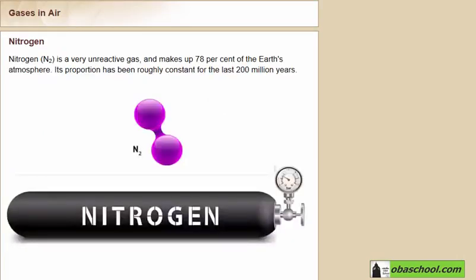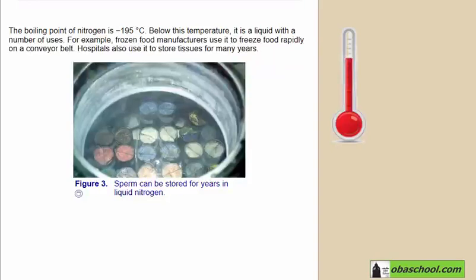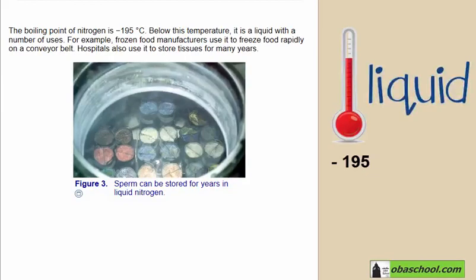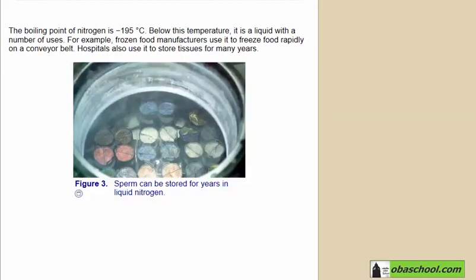Nitrogen, N2, is a very unreactive gas which makes up 78% of the Earth's atmosphere. Its proportion has been roughly constant for the last 200 million years. The boiling point of nitrogen is -195 degrees Celsius. Below this temperature, it's a liquid with a number of uses. For example, frozen food manufacturers use it to freeze food rapidly on a conveyor belt. Hospitals also use it to store tissues for many years.